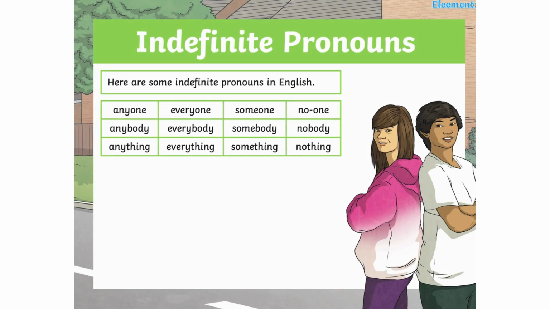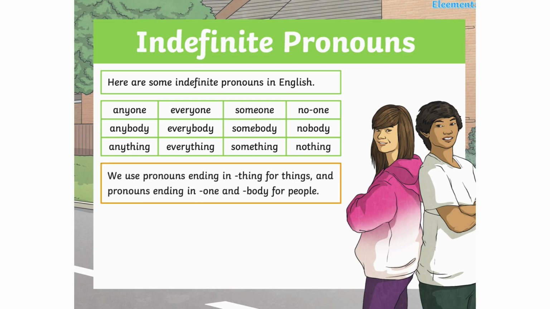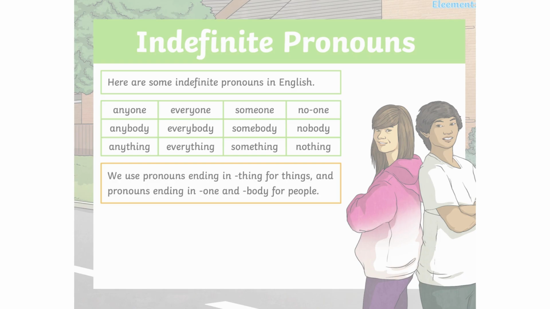Indefinite pronouns. Here are some indefinite pronouns in English: anyone, everyone, someone, no one, and so on. We use pronouns ending in thing for things and pronouns ending in one and body for people.